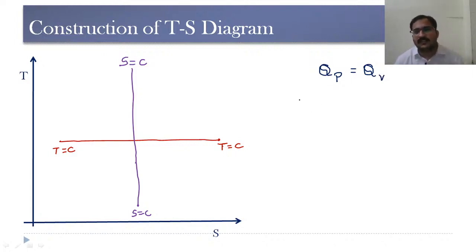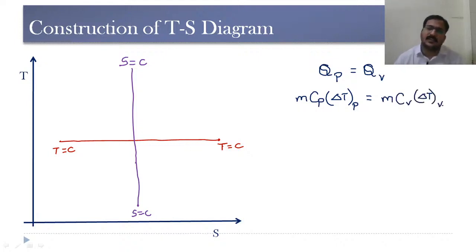See, during constant pressure process, the formula for heat transferred is mCp delta T. This is at constant pressure. This is equal to, during constant volume, the formula for heat transfer is mCv delta T. This is at constant volume we are considering. Now, if we consider the mass to be same for both the cases, then mass gets cancelled. And we know that for gases, Cp is always greater than Cv. So Cp is always greater than Cv, and the relation between Cp minus Cv is R.